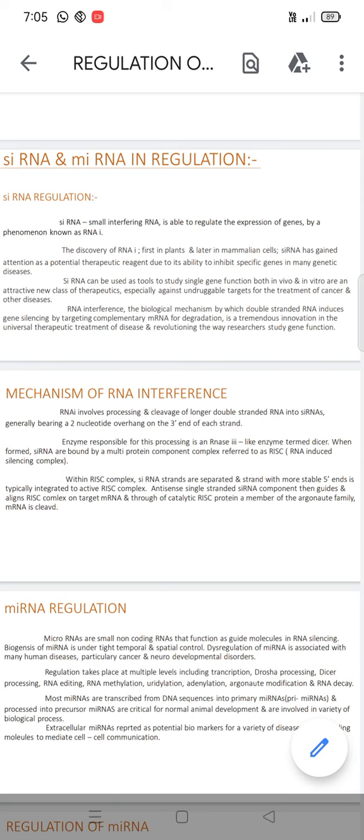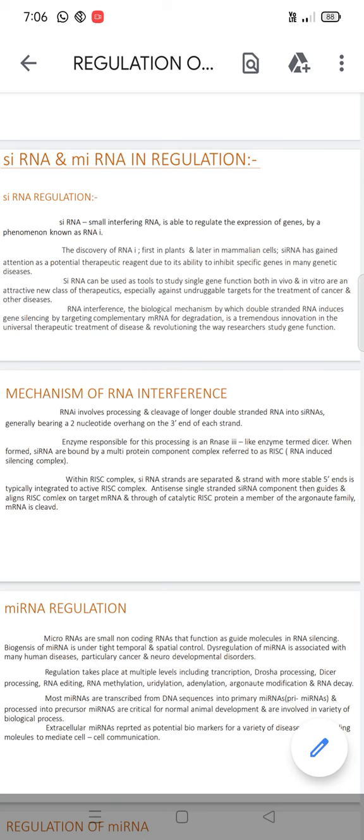siRNA is called a small interfering RNA, and it regulates the expression of genes by the process known as RNA interference, called RNAi. RNA interference was discovered first in plants and later in mammalian cells. siRNA has gained attention as a potential therapeutic reagent due to its ability to inhibit specific genes in many genetic diseases.